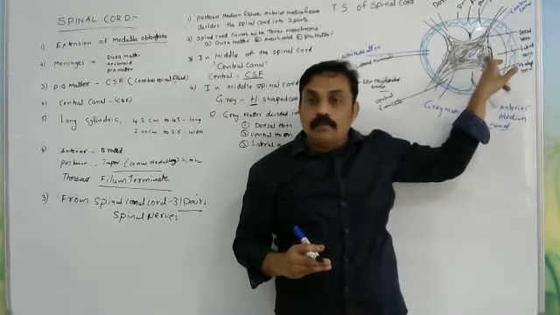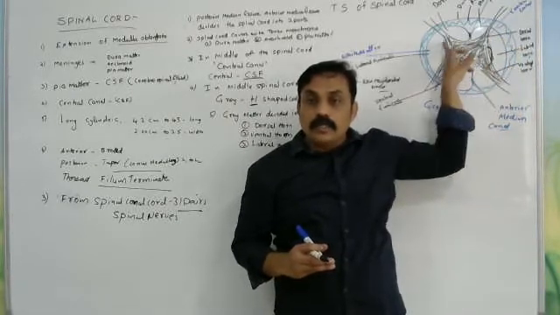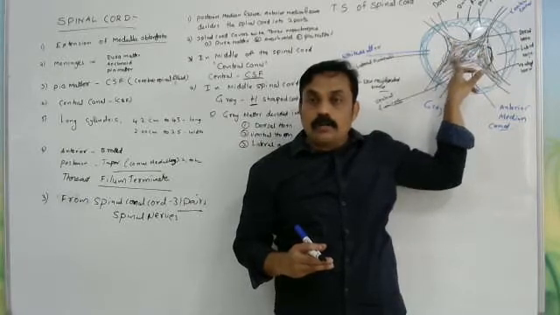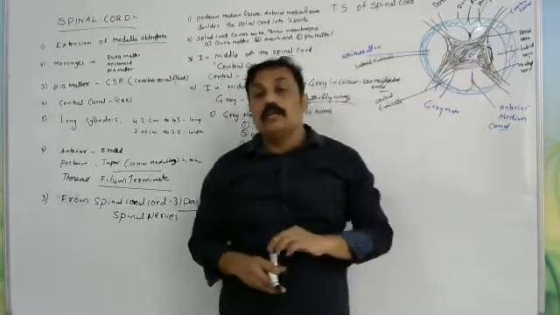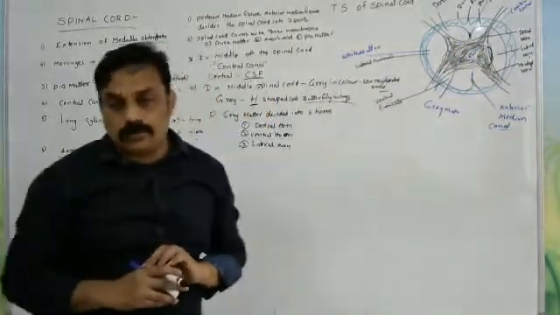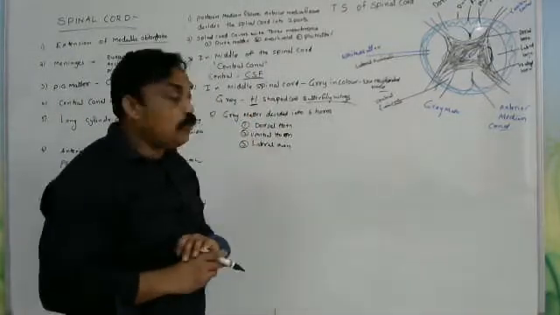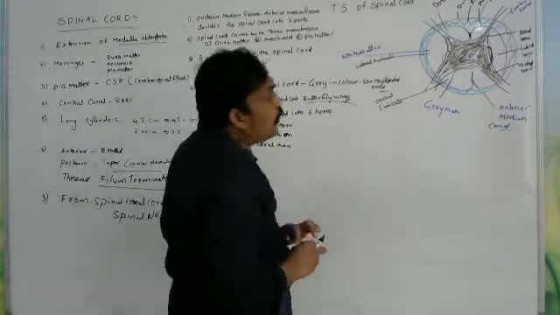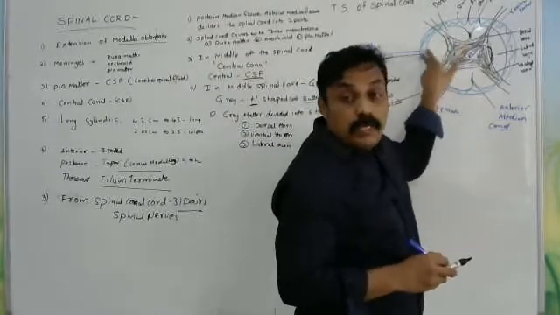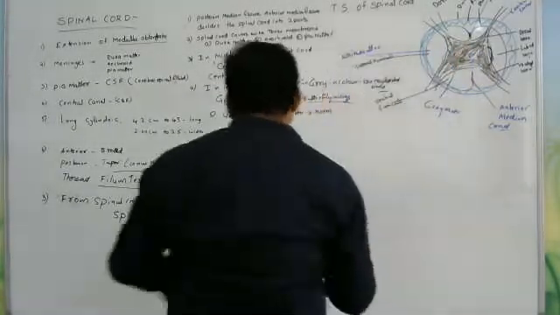Dorsal horn, lateral horn, ventral horn. This side is also dorsal horn, lateral horn, ventral horn. So it is divided into six horns. Okay, so which is divided? The gray matter is divided. And not only that, after the gray matter, the remaining part is in the outer part of the spinal cord.